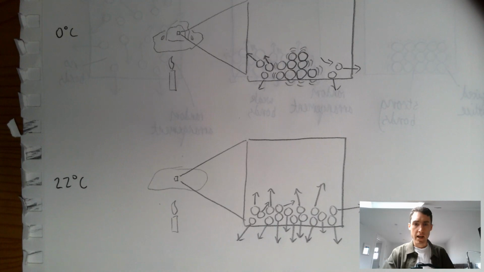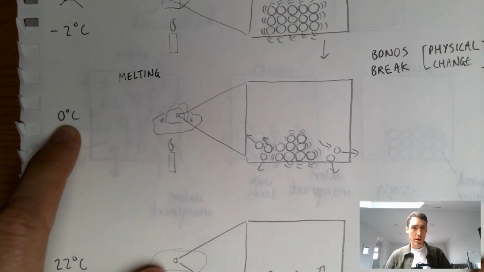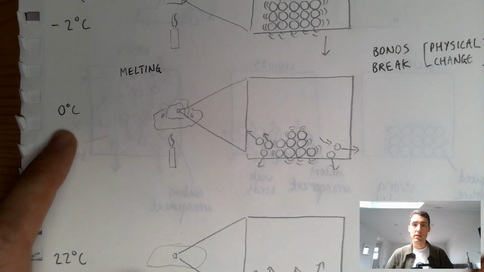Okay, I'll leave it there. In the next lesson, we're going to look in more detail at what's happening here at 0 degrees C when we look at melting and boiling points.